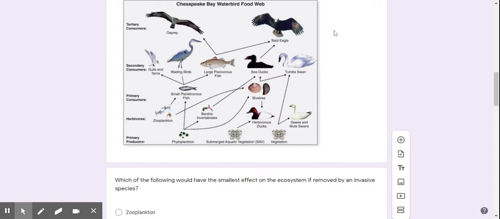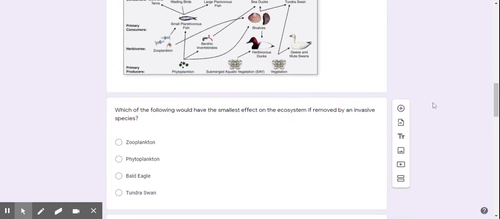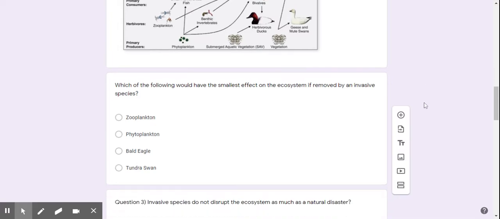So removing the bald eagle will have the smallest effect because it is at the highest level. Removing something at the lowest level has the biggest effect. Removing something at the highest level has the smallest effect. So removing the bald eagle would have the smallest effect. Our answer for this one would have been C in this case.